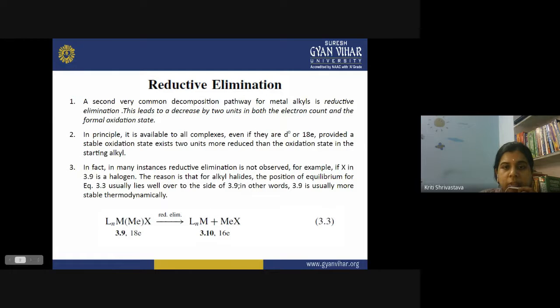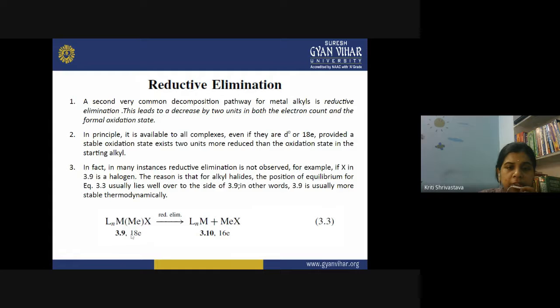And why is it so? Because this complex 3.9 is more stable as compared to the complex that we get after the reductive elimination, that is, LnM. So the position of equilibrium for this equation usually lies well over to the side of 3.9.